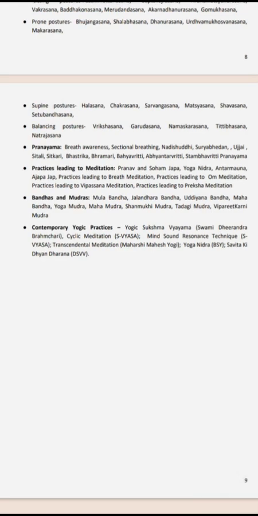Then we have to study practices leading to meditation like Pranava and Soham japa, Yoga Nidra, Antarmauna, Ajapa japa, and Vipassana meditation and Preksha meditation. Vipassana is from Buddhism and Preksha is from Jainism. We also have to study the yogic sukshma vyayama by Swami Dhirendra Brahmachari, cyclic meditation as Vyasa, Yoga Nidra of the Bihar School of Yoga, and Savita Dhyan Dharana of Dev Sanskriti Vishwavidyalaya, Haridwar.